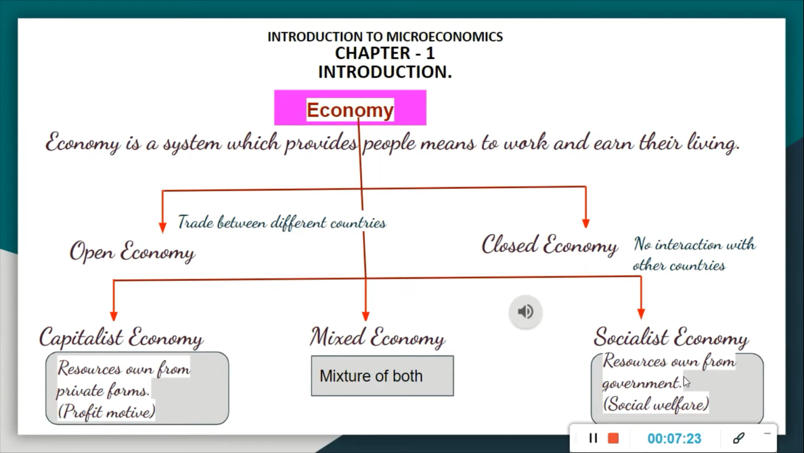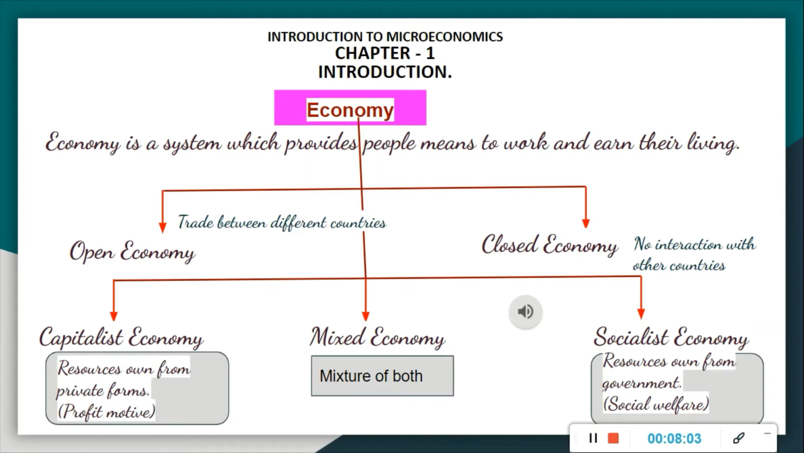Now, what about the socialist economy? The opposite of this, right? Socialist economy means the resources are owned by the government. In the capitalist economy private firms are there, but in a socialist economy, government firms are there. What do you mean by socialism? Socialism means all things to all men. So socialist means the system under which the economic system is controlled and regulated by the government.